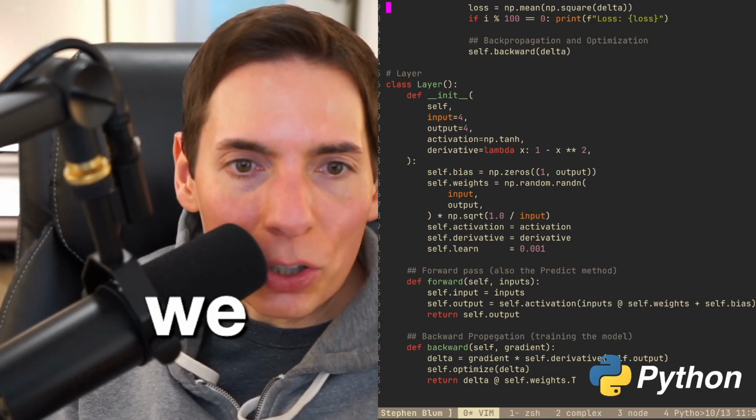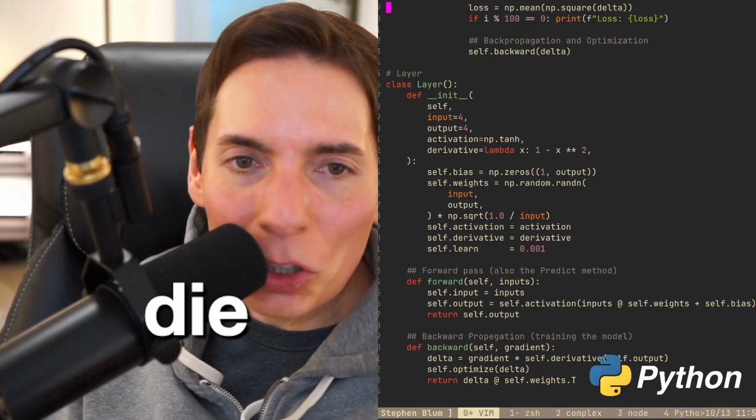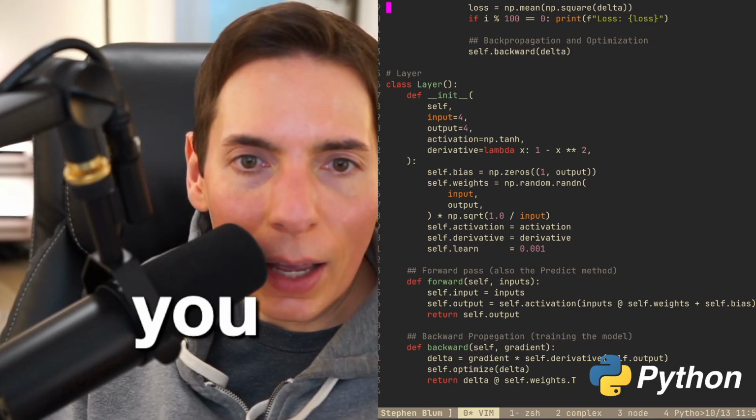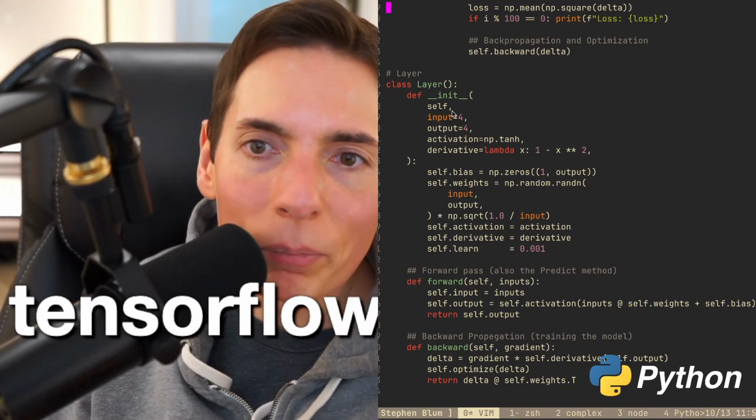Are we doing separation of concerns? We should be. Don't die. Why do you have imports at the beginning of the file and then import TensorFlow in the middle?